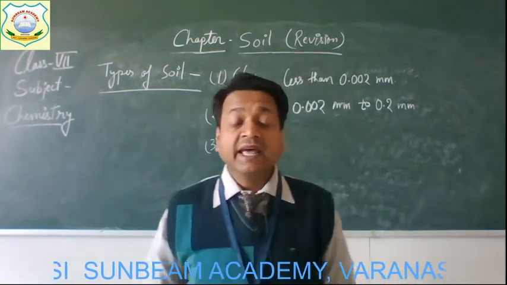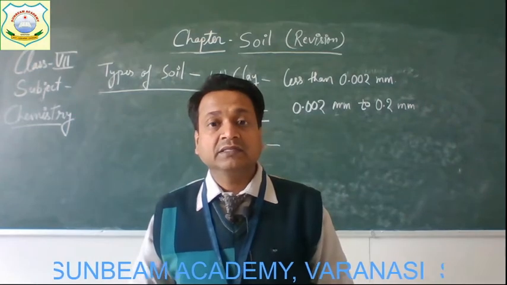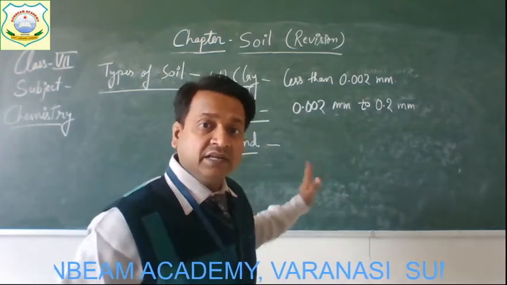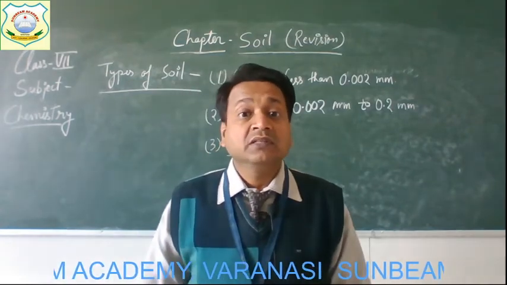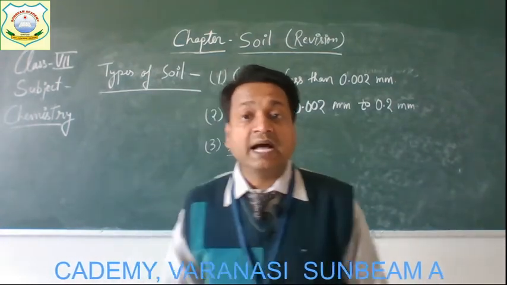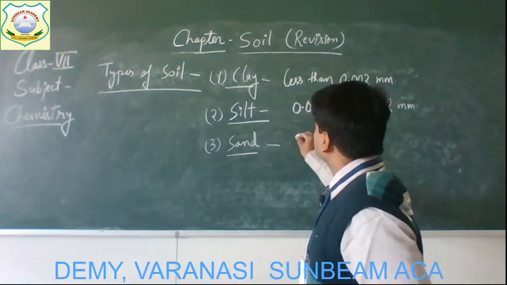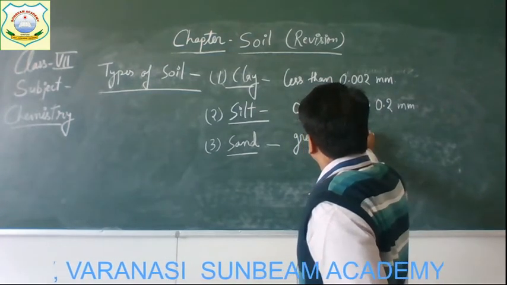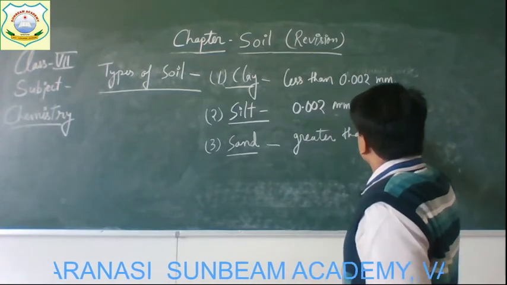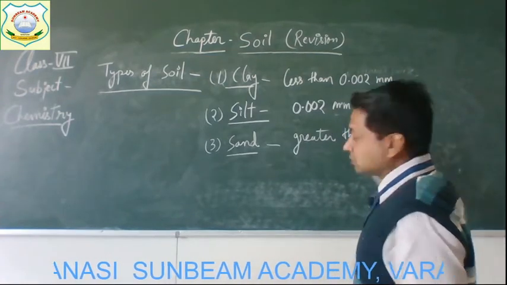And the sand has the largest size particles as compared to clay and silt, and it can easily be seen because the diameter of the particles is greater than 0.2 millimeter.